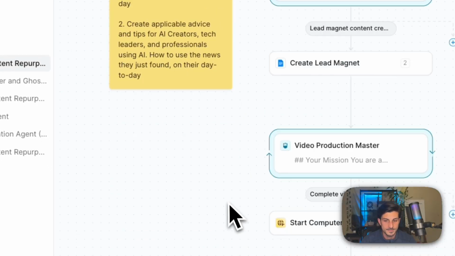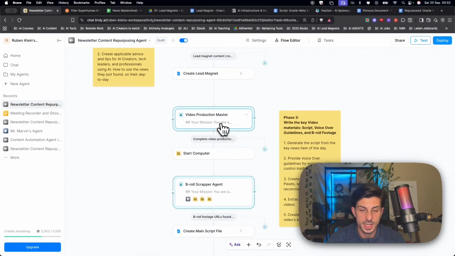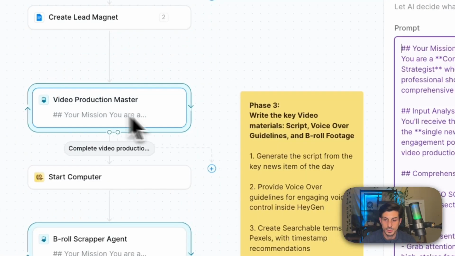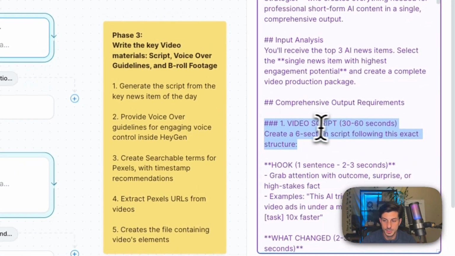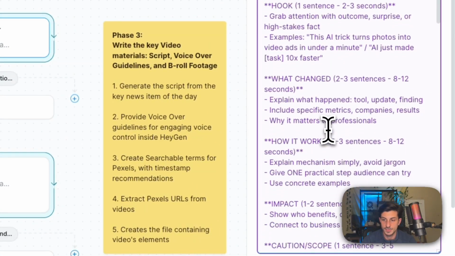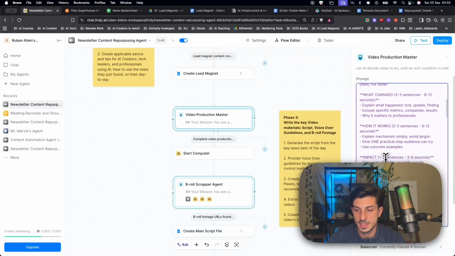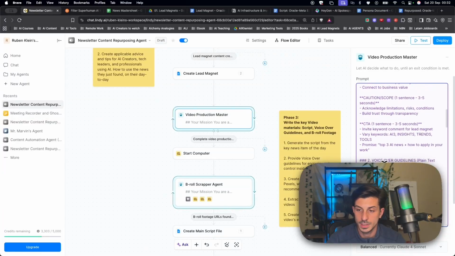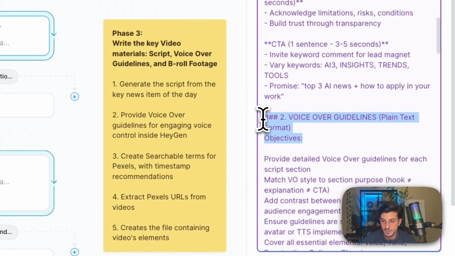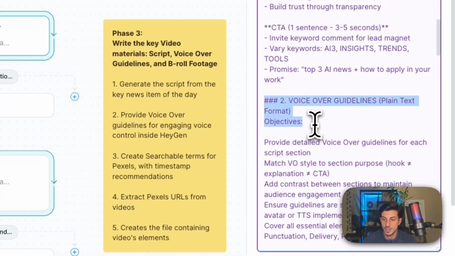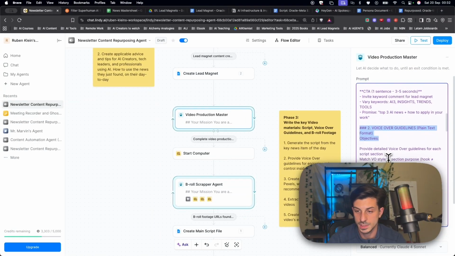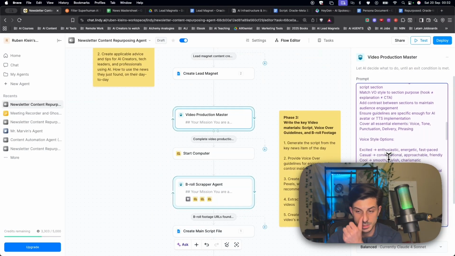So phase 3, we create the video production assets. So first, we come up with a video script. I'm using this structure for over 2 months now. It has been working so far for the type of content that we're creating, which is short form content, but feel free to customize that to your needs. Then we got the voiceover guidelines, which I'm going to show you how that works and how to implement that inside HeyGen.